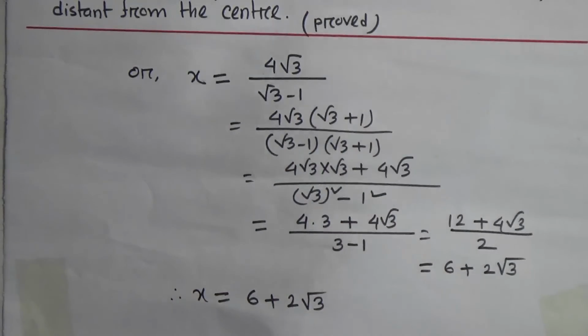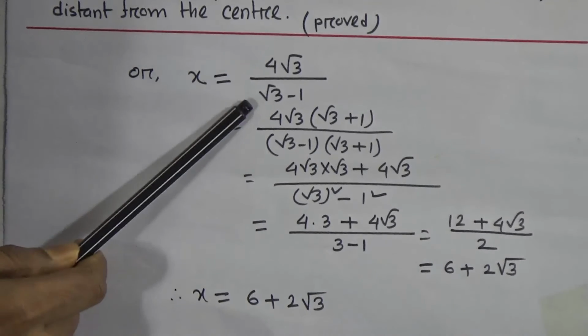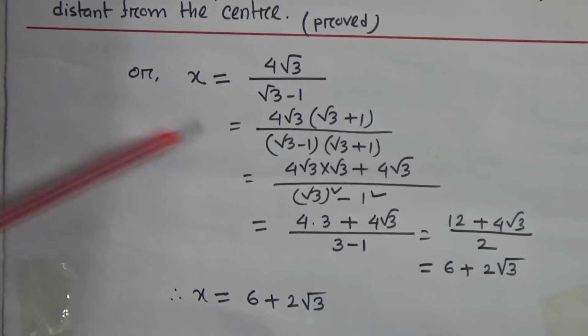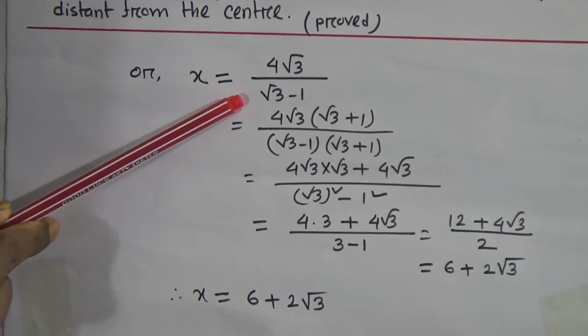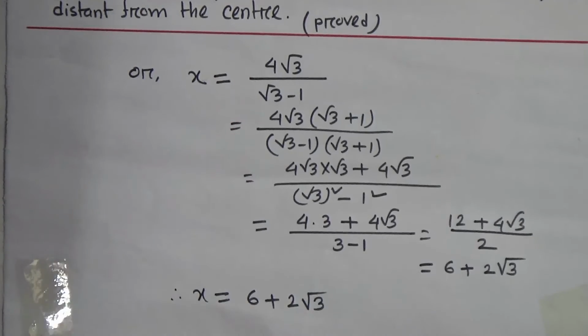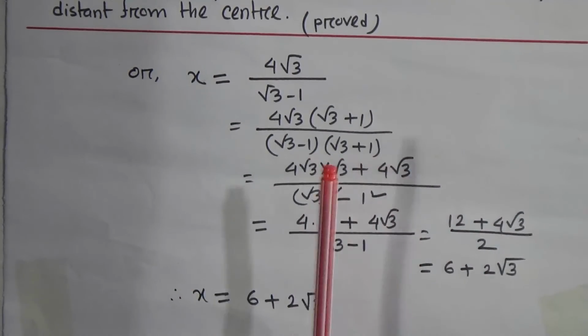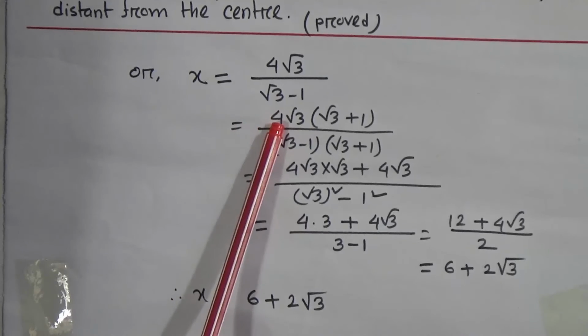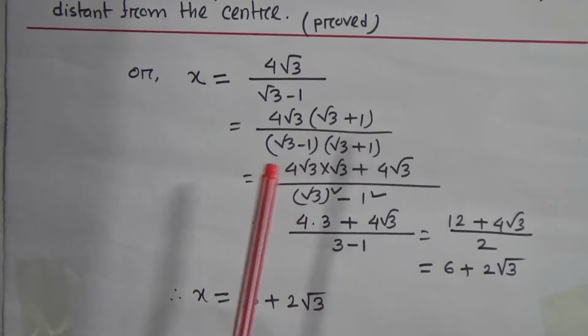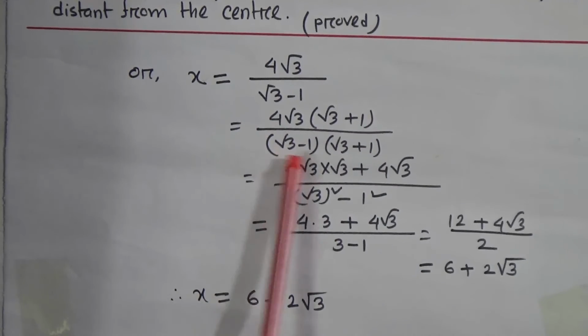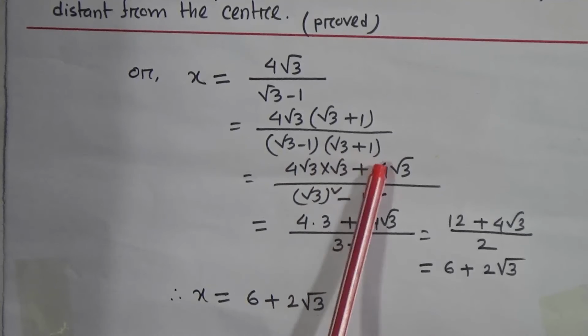Now we need some simplification. Look, there is root 3 minus 1. So if we multiply both numerator and denominator by root 3 plus 1, then you get 4 root 3 into root 3 plus 1 by root 3 minus 1 into root 3 plus 1.